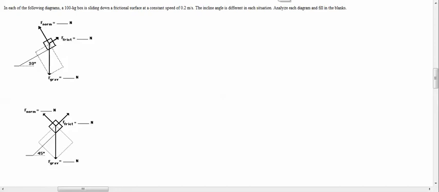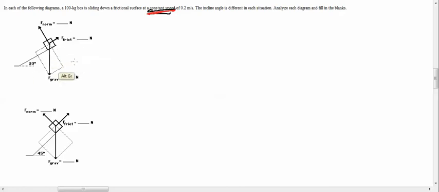So we're going to analyze this. The thing I noticed that's different about each of these is it says the word constant speed, and it even gives us what that constant speed is, 0.2. I don't think that's going to make much of a difference as much as it's telling me that it's at a constant speed. Okay, so here's what we got. We want to analyze all of this.